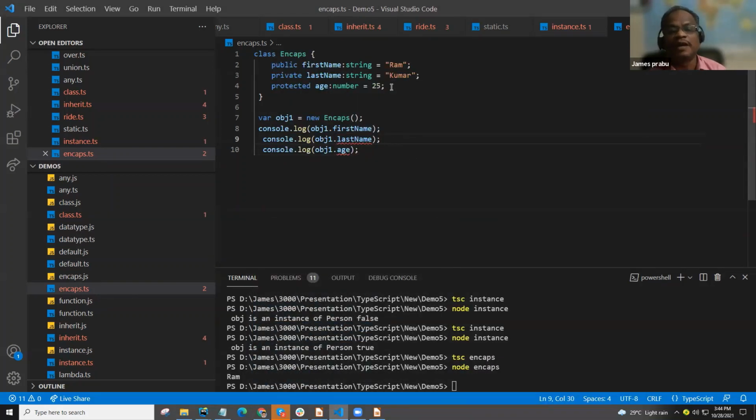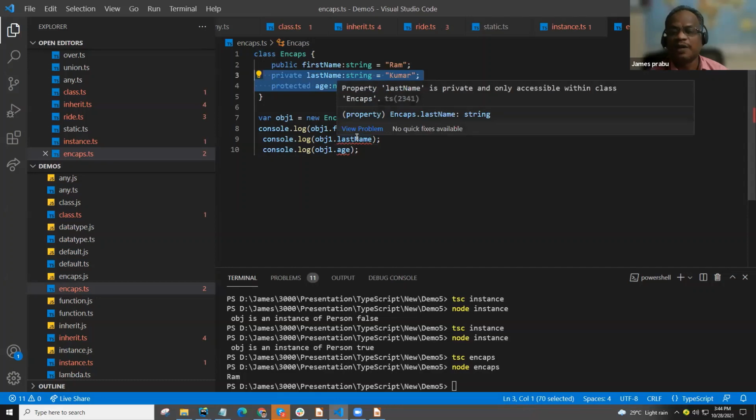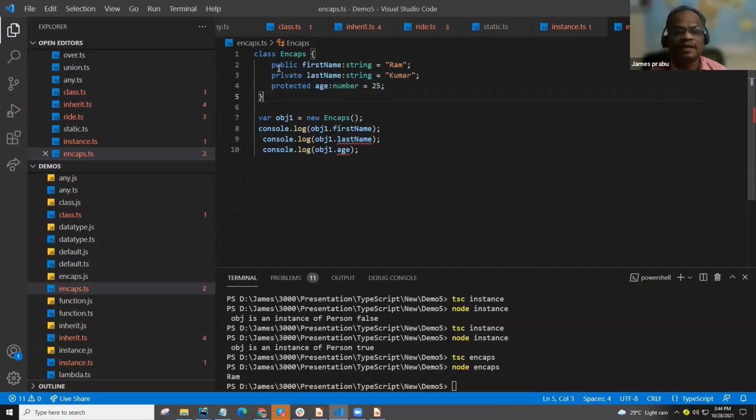Protected means, actually, you can ask the difference between private and protected. Private means it is only available within the class. If we create any more methods here, those methods are also private. If you go outside of this class, private is not available.